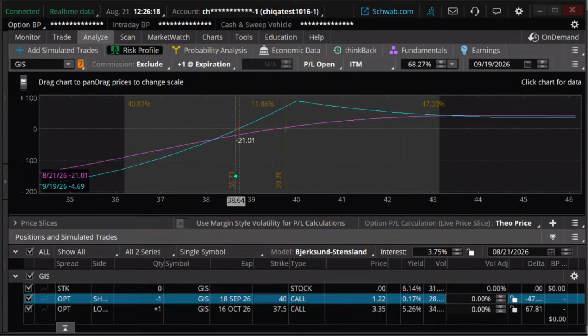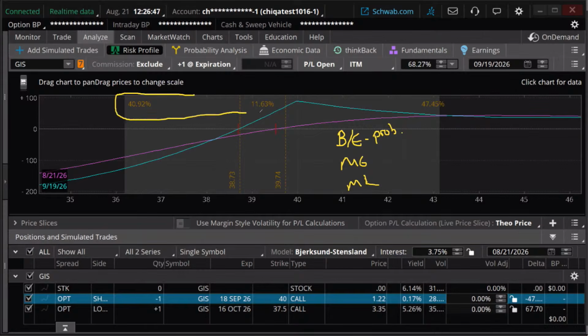But remember, on these trades, not just on diagonal spreads, make sure you know what your break even is. Make sure you know what your max gain is and your max loss. If you know those data, from the break even you get a sense for the probability. We already looked at the probability here and said it was slightly positive. Oops, I did that wrong.